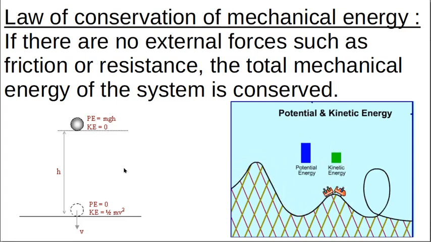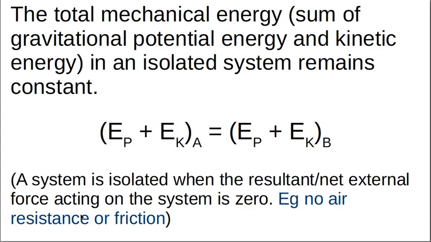So we use this in falling object situations. If we have a bowling ball on the top of a shelf, up here it's got only potential energy because it's sitting still, and that's equal to mgh. There's no kinetic energy. If we let it drop, when it hits the ground here, its potential energy is going to be 0, but it will have a high velocity. All of the potential energy will have been converted to kinetic energy at the bottom of the fall.